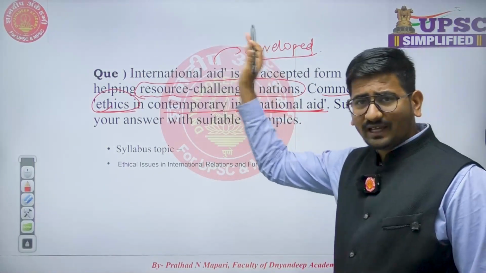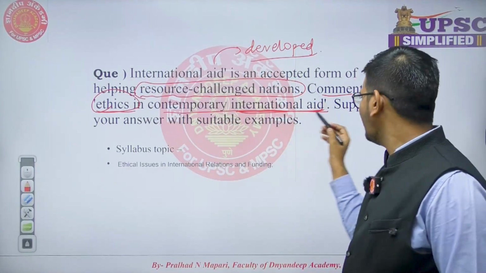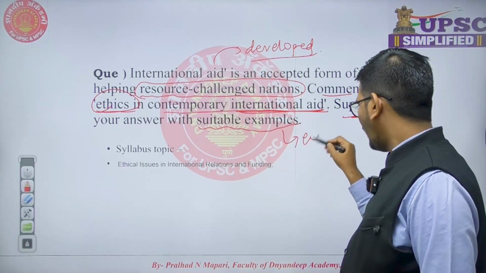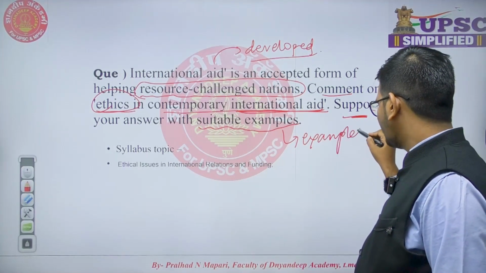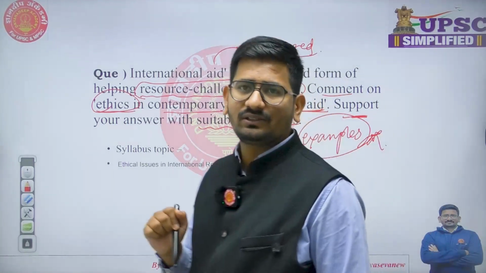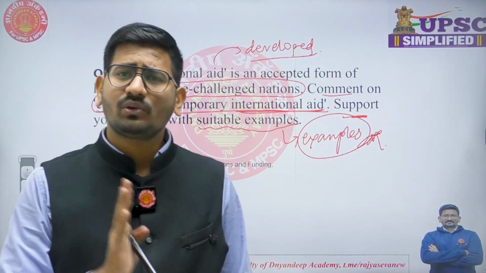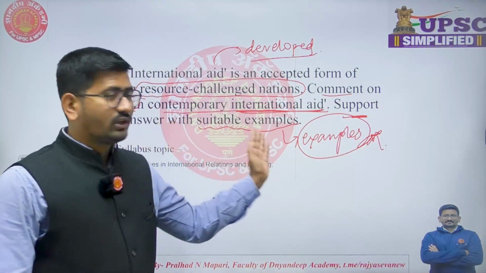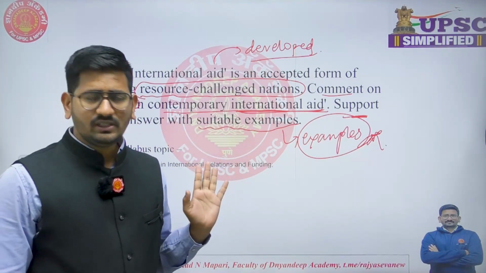You have to write the ethicality of the different concepts, right? Support your answer with suitable examples. It means you have to give examples, which is very much a part of ethics. You cannot write ethics answers without examples. You have to substantiate, and even if it is not explicitly asked, you should mention examples.